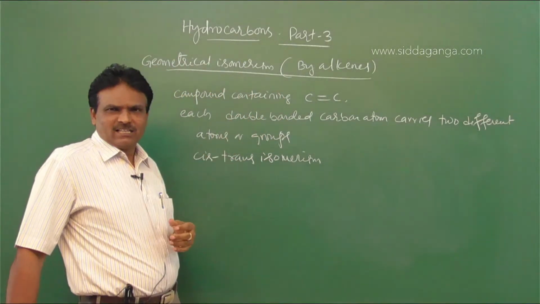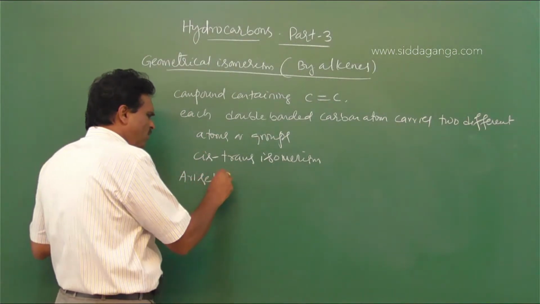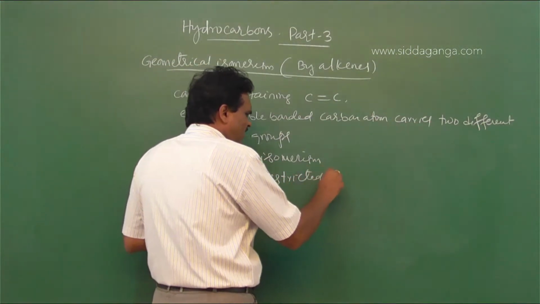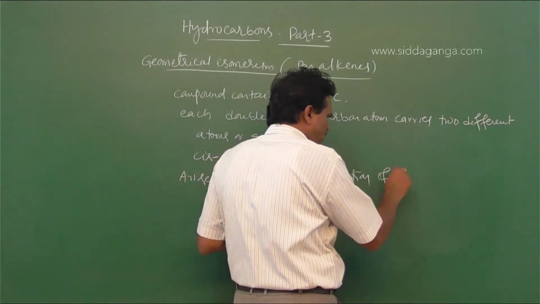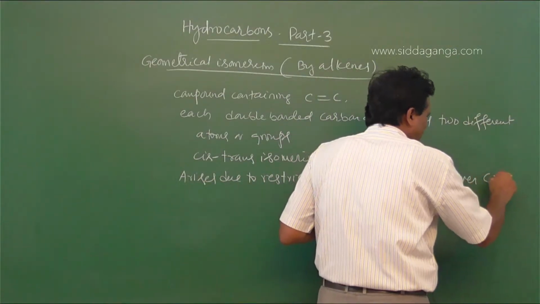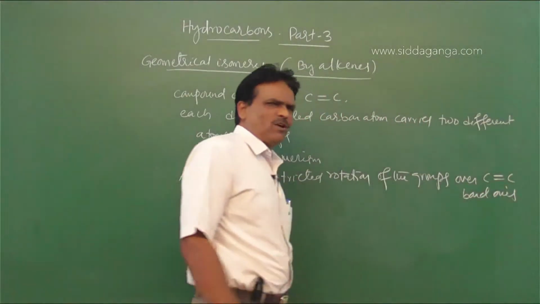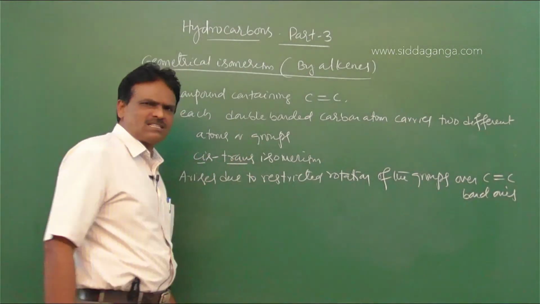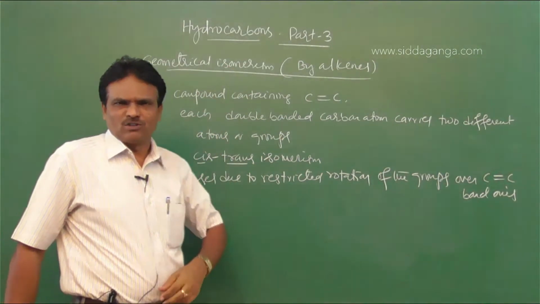It arises due to restricted rotation, because of the pi bond, of the groups over the carbon-carbon double bond axis. This leads to the formation of two types of isomers. So one is called cis, the other one is trans. For this reason, geometrical isomerism is also known as cis-trans isomerism.